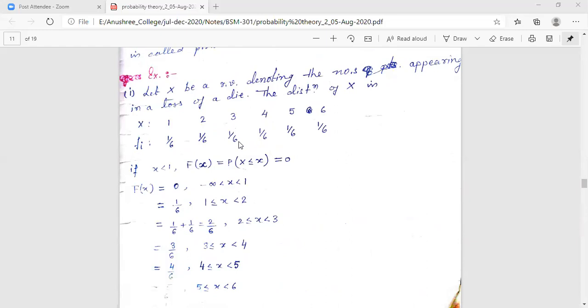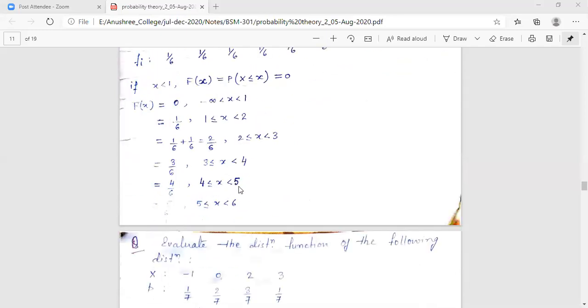So how much will I include? I will start from x equals 1 and include up to probability x equals 4. So how many? 1, 2, 3, 4. So 4 by 6. The result in this interval for your capital Fx will be 4 by 6.